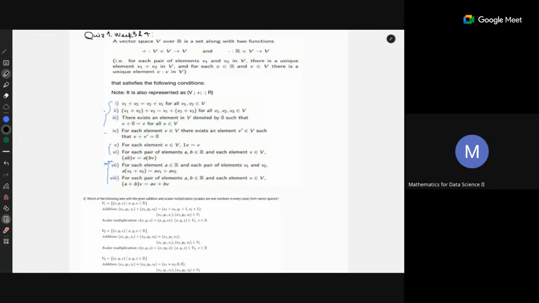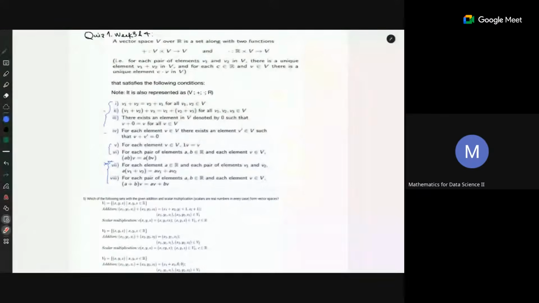So week 3 starts with the definition of vector spaces. Here is a quick recall. A vector space over R has two operations, addition and scalar multiplication, where it needs to be closed under both operations. What does it mean? If you add two vectors, then their sum should also lie inside V. And scalar multiplication means if you multiply a scalar to a vector, then the result also lies in the space. And then these two operations need to satisfy these 8 properties.